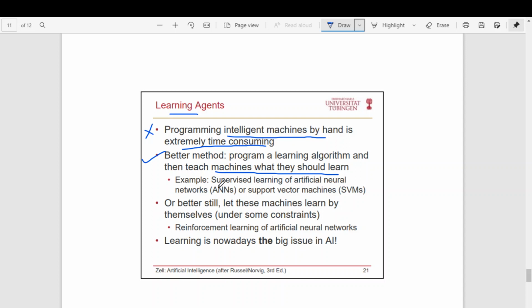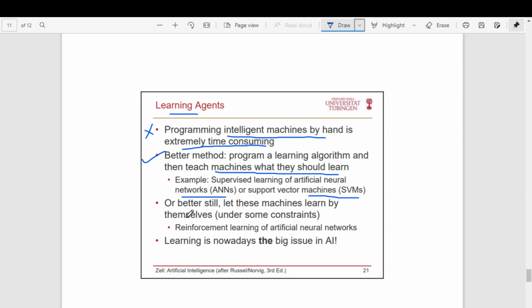Some examples of this type of algorithm are ANN, artificial neural networks, and support vector machines. Basically all these are machine learning or deep learning techniques which learn by themselves. With more data it learns better, right?